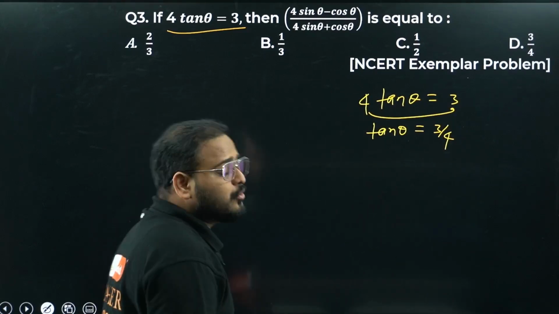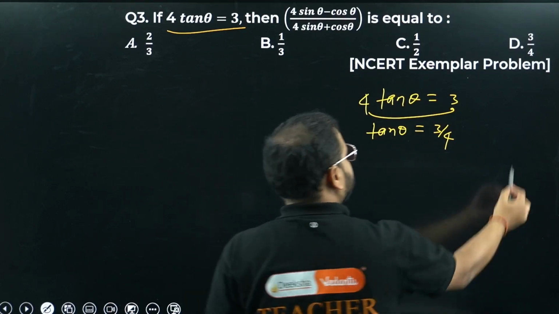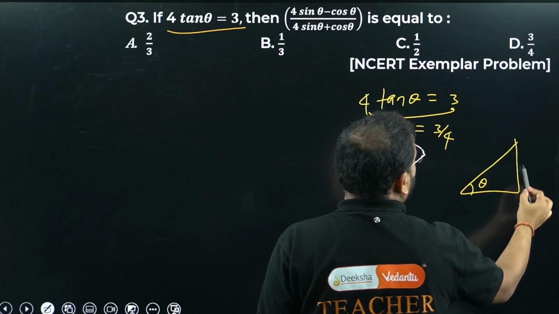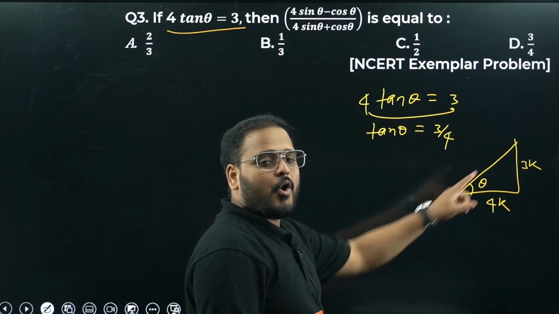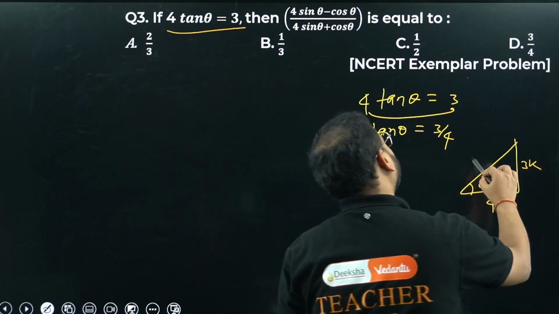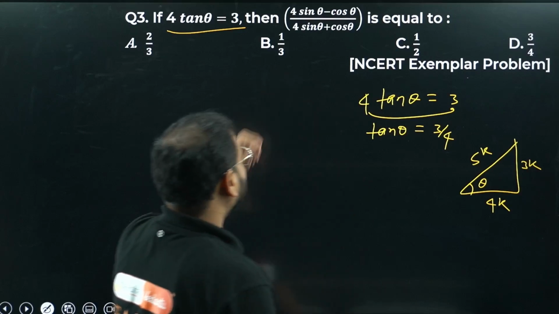Great. Now there are two ways to solve this question. Find the sine and cos from here. How come? Using this right triangle. Tan is, they say this is theta degrees. And this is going to be what? 3k, 4k. How come, sir? Tan is opposite by adjacent, so opposite will be 3k and adjacent 4k. This will be what? 5k. Sine and cos you can find from here and use this in the equation.